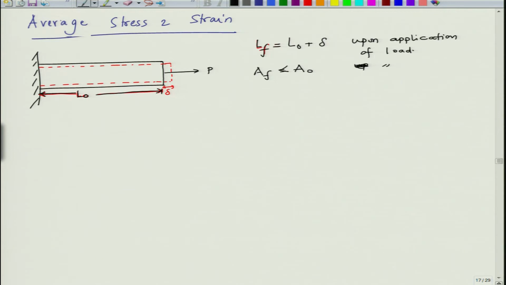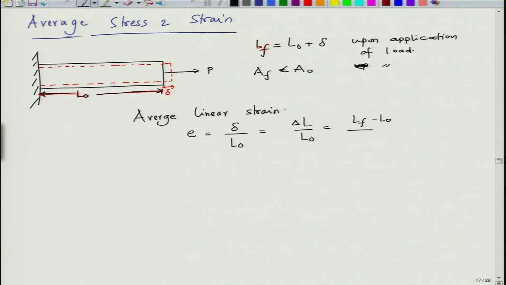So, we define a quantity called average linear strain. So, average linear strain is defined as E, which is equal to this delta, the increase in length, divided by the original length. So, basically you can say this is delta L divided by L naught, or equal to LF minus L naught divided by L naught, and this is basically dimensionless.